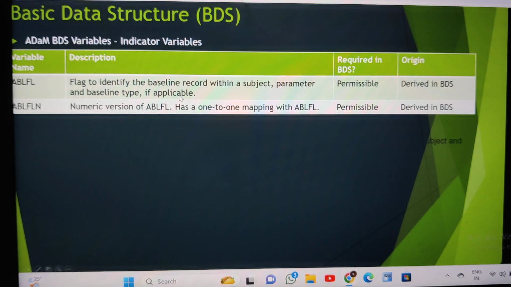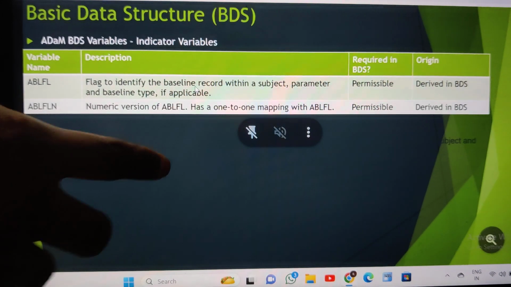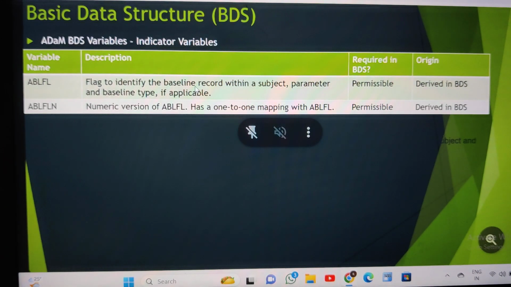So prior to the treatment. In ADaM level also the baseline definition would be the same in 99% of the cases, but in some specific trials there will be a second definition of the baseline. So the ABLFL will be straight away there, which is nothing but the baseline flag from SDTM. Sometimes your analysis demands it and they will also create a second baseline definition.